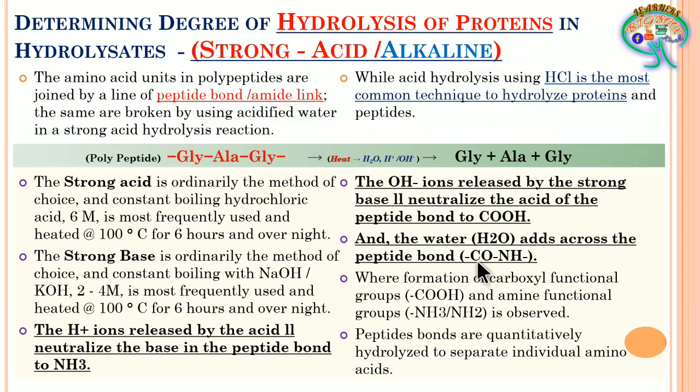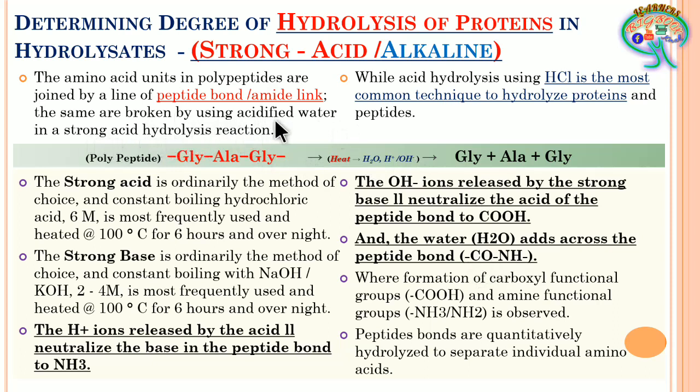Here you can see the peptide bond CONH, where the CO is of the previous amino acid and NH is of the next amino acid. This covalent bond maintains the chain of the polymer or polypeptide. That will be broken by the acidified water in a strong acid hydrolysis reaction.